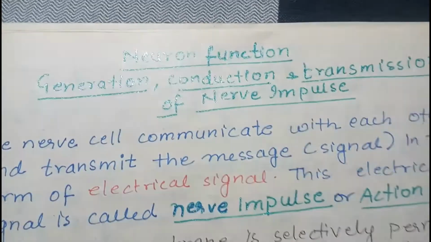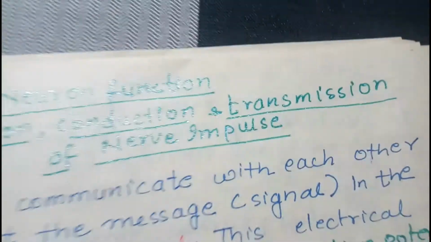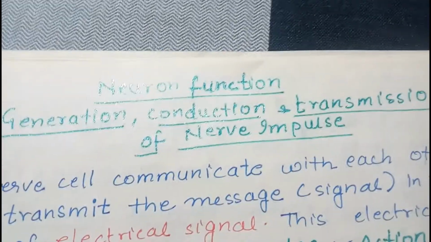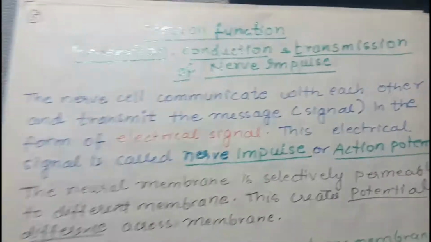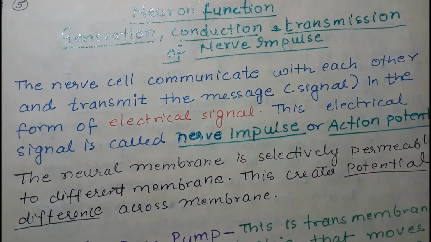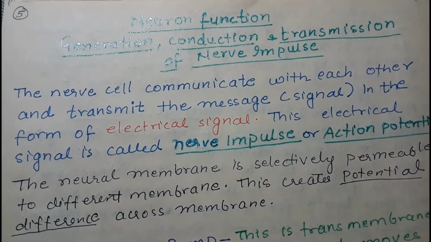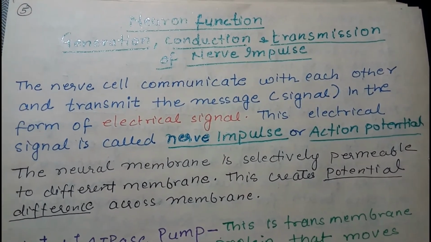The main three functions are: first generation, second conduction, third transmission of nerve impulse. We'll be talking about them in detail. Now nerve cells communicate with each other and transmit the message, that is the signal, in the form of an electrical signal. This electrical signal is called a nerve impulse or action potential.